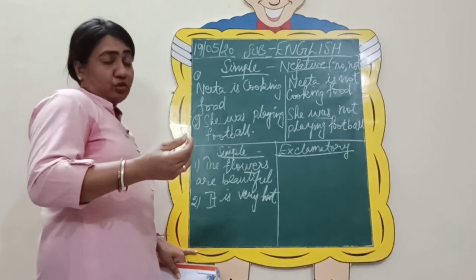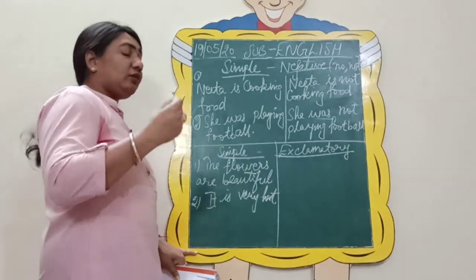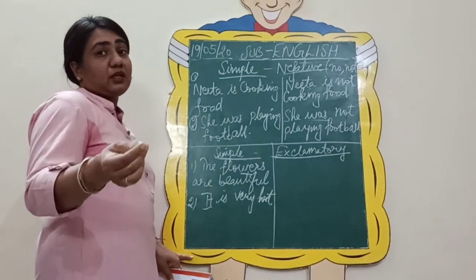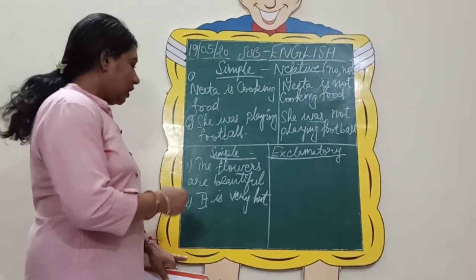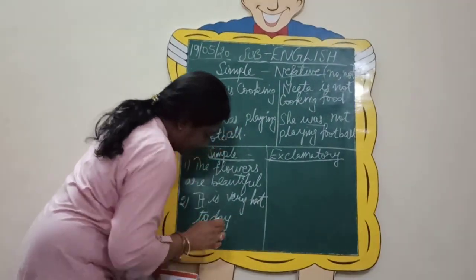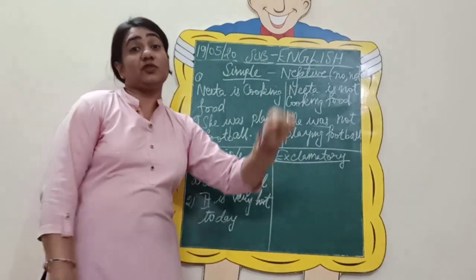I do so. So you should also have a habit of that. It's about, you can say, around 35 to 40 degrees temperature. So it is really hot. It is very hot today. Okay. Now change it into exclamatory sentences.